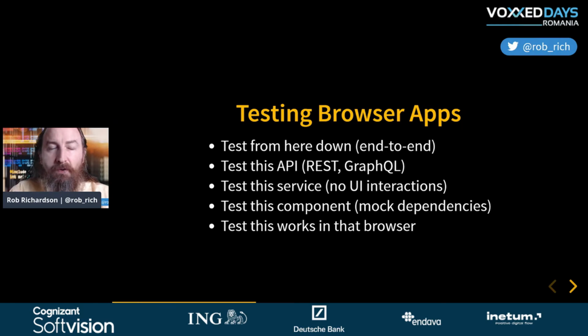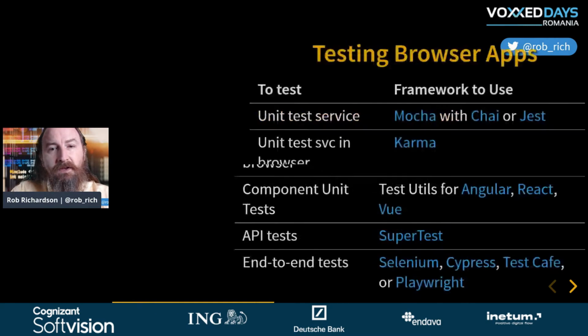I might test this component. Now I have user interaction. So I need to understand how clicks function and how typing in boxes changes that component. And I might test that these unit tests work in this particular browser. With HTML5, that's less of a concern because browsers have become much more consistent, but it still might be good to validate that, for example, it runs in that version of Chrome and Firefox. So I will use different tools for each of these different types of tests, and I'll probably have some of each of these tests in my solution. Let's take a look at the tools we might use.